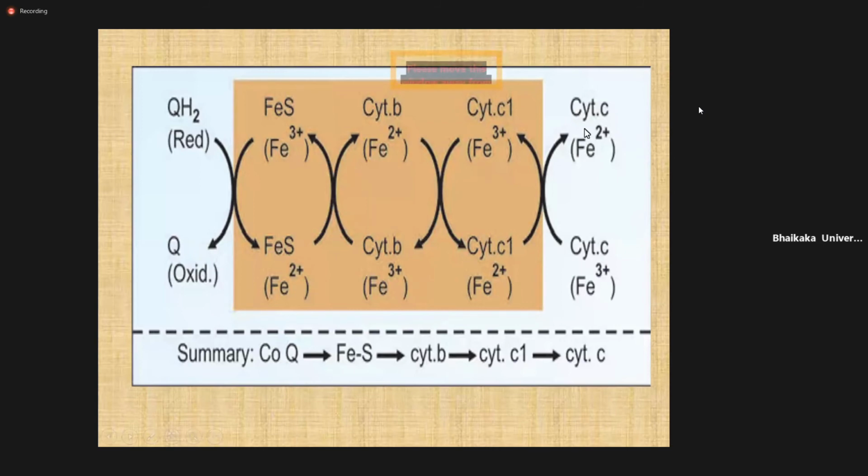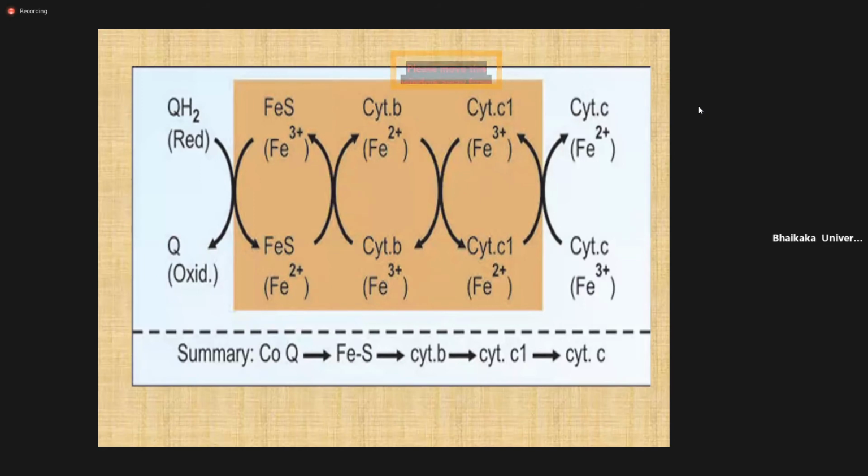Cytochrome C is outside of complex 3. In complex 3, cytochrome B and cytochrome C1 are there. But cytochrome C is the connector between complex 3 and complex 4. And cytochrome Q is the connector between complex 1, 2 and complex 3.